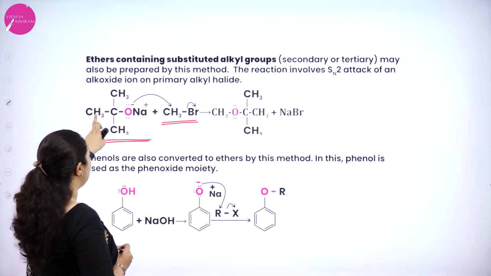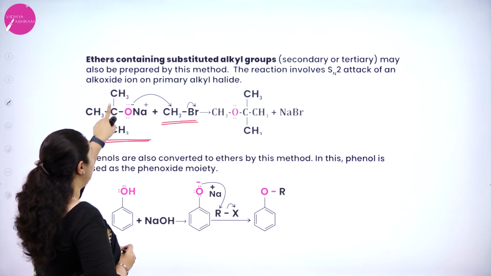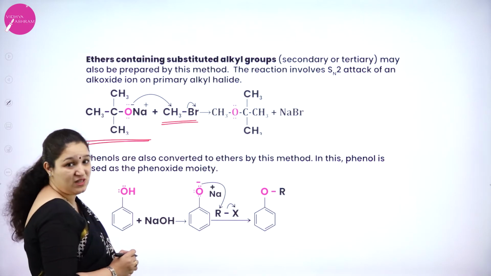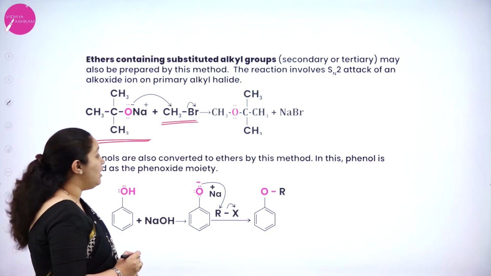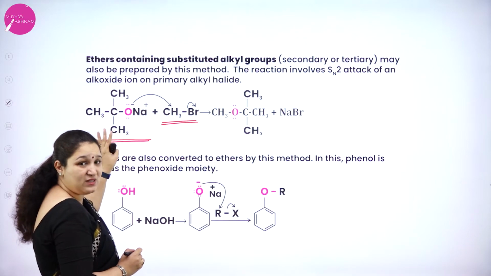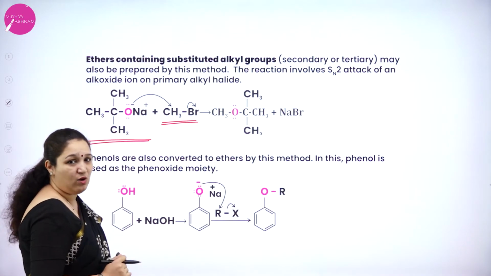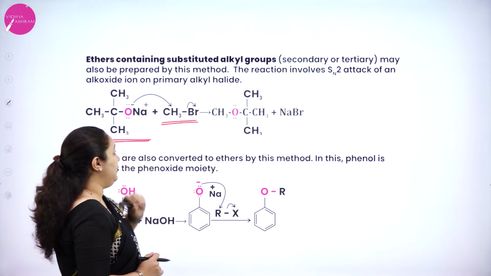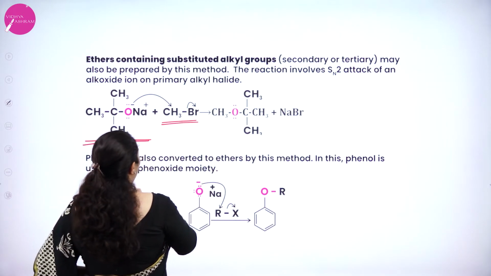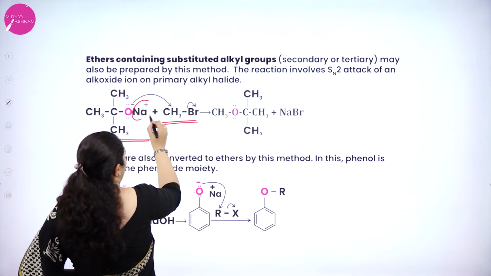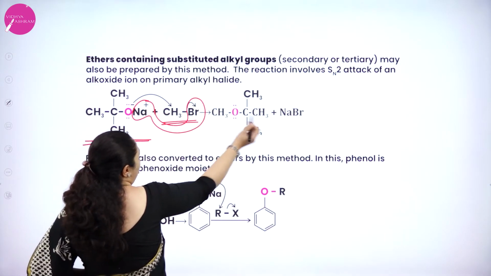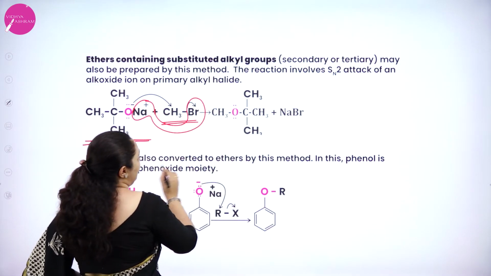You can see CH3, CH3, C, CH3. The carbon atom has got 3 carbon neighbors, so it is a tertiary carbon atom, isn't it? So here the alkyl group is the tertiary alkyl group in sodium alkoxide. Okay, primary alkyl halide. What will happen here? Sodium again will go with bromine as sodium bromide, and CH3 group will get attached here.